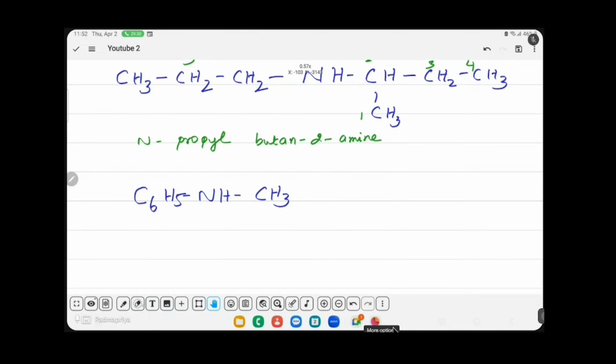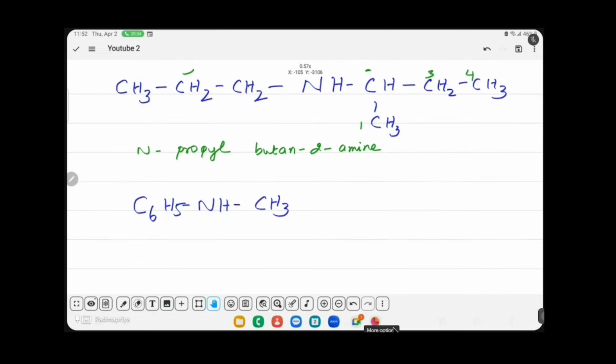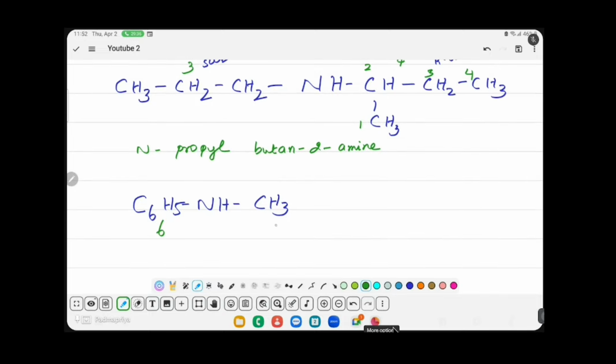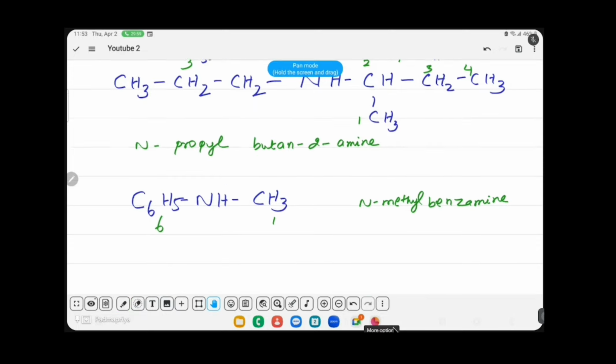So count here. In this case 6 carbon, 1 carbon. So now C6H5 becomes the root word. So you have to call benz. So benzamine. Benzamine or aniline is the root word. And on N you have methyl. So N-methylbenzamine or aniline is the IUPAC name of the compound.